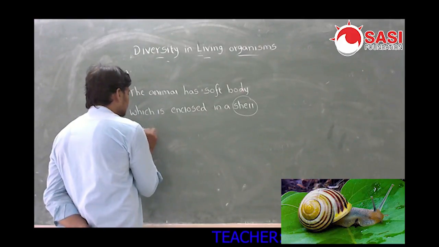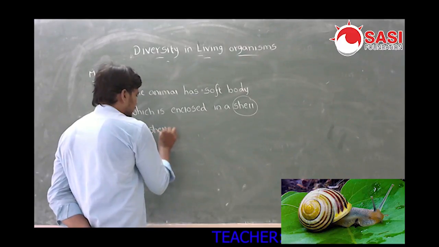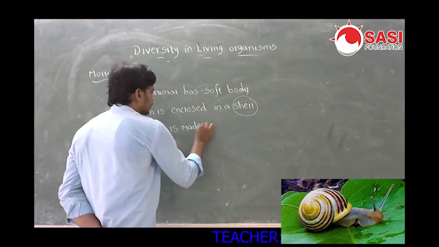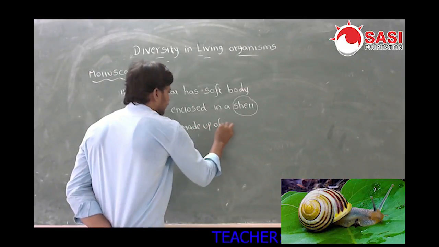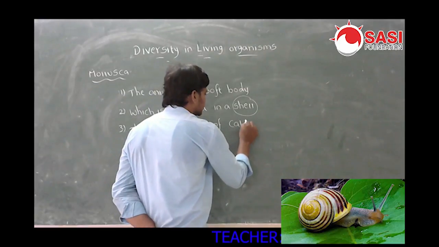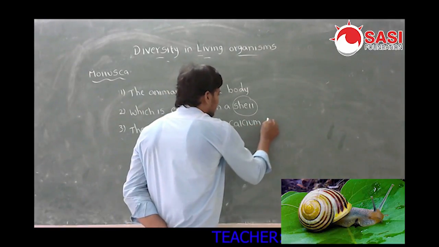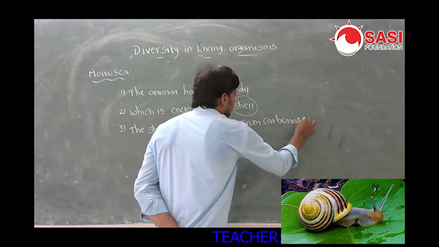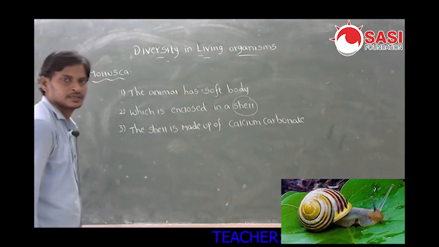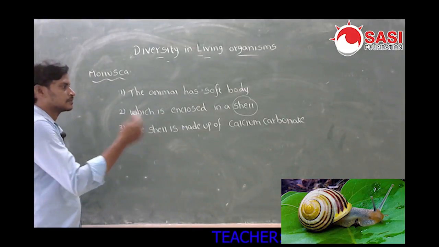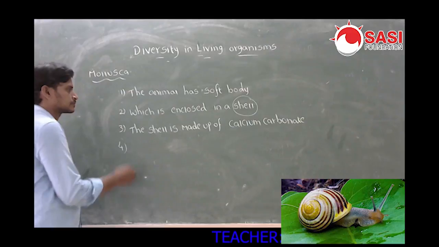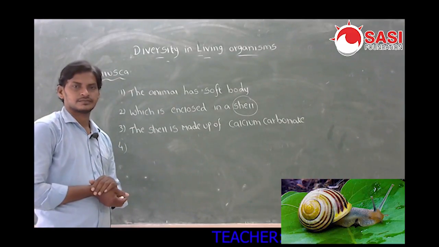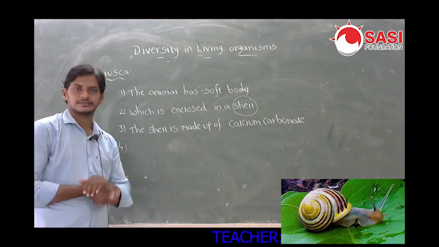The shell is made up of calcium carbonate. And the next one, circulatory system is open. You know already, open circulatory system.